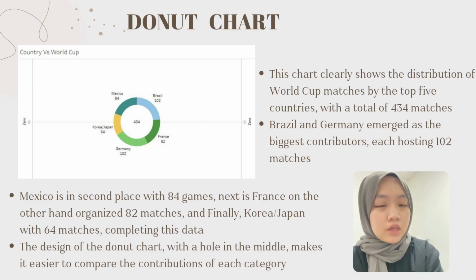Mexico is in second place with 84 games. Next is France, which, on the other hand, organized 82 matches. Finally, Korea or Japan with 64 matches. The design of the donut chart with the hole in the middle draws attention to the curves, making it easier to compare the contribution of each category without the need for precise measurement.